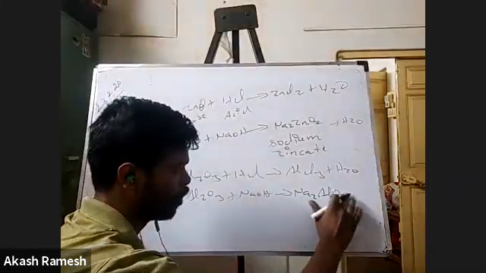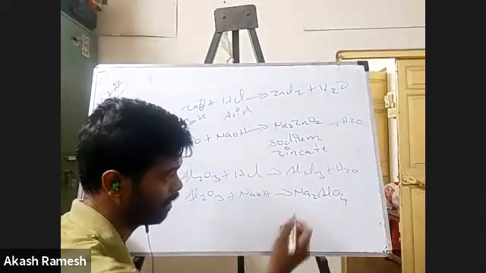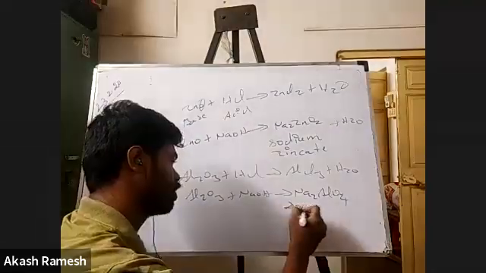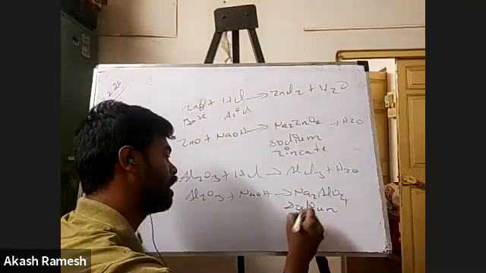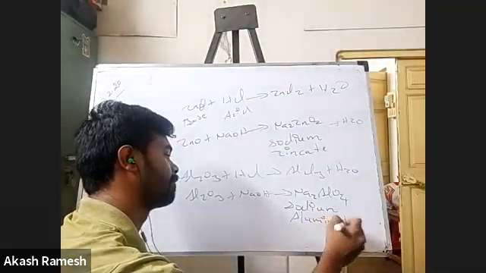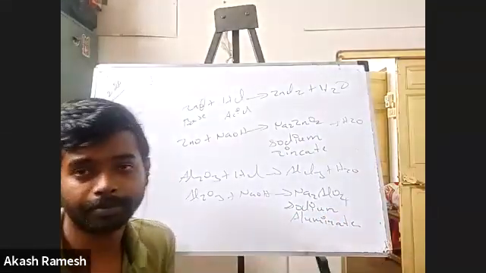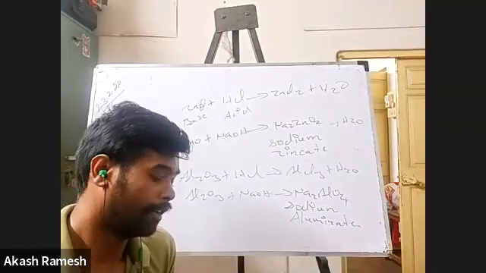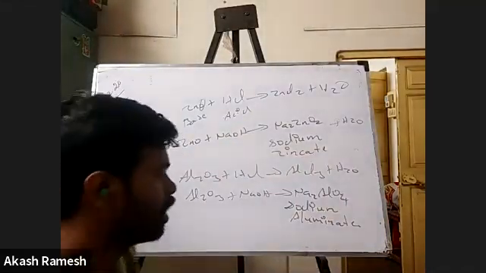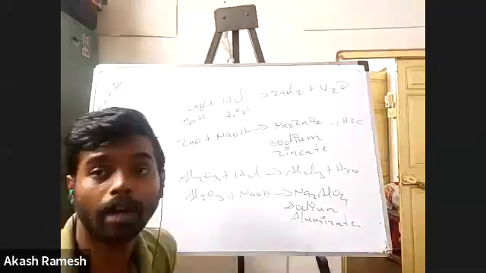So this is going to be sodium aluminate. Okay, so these are all the different types of salts.